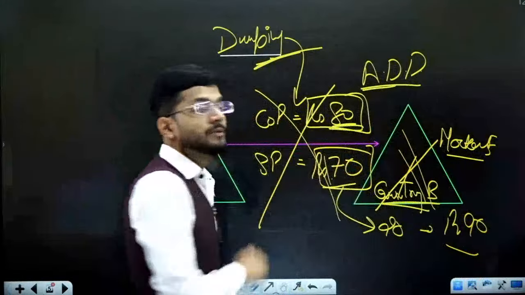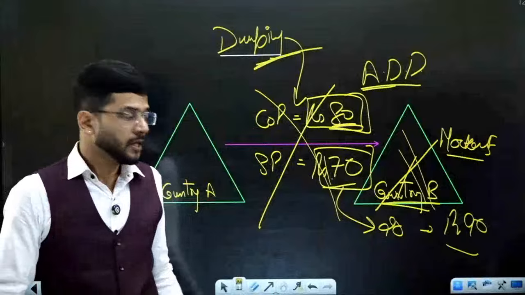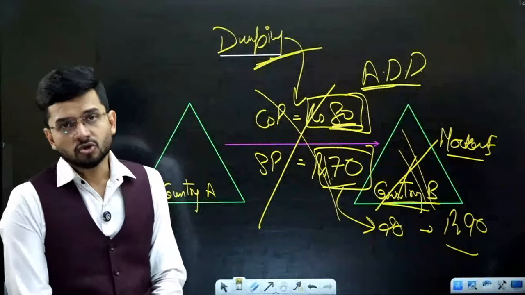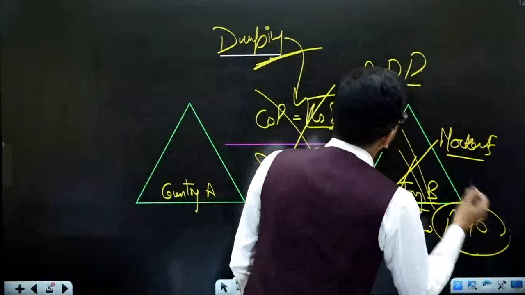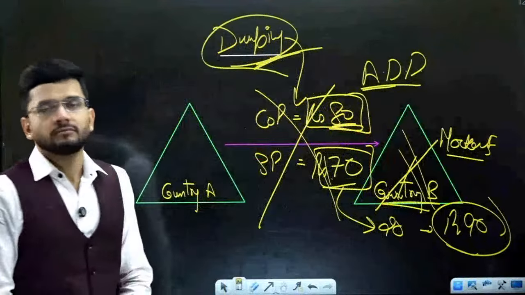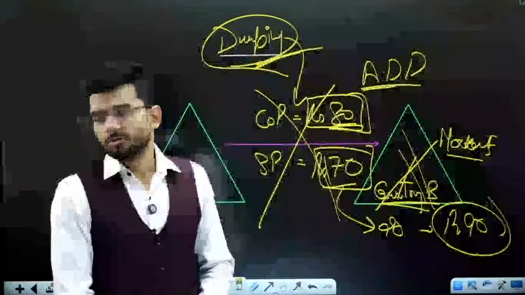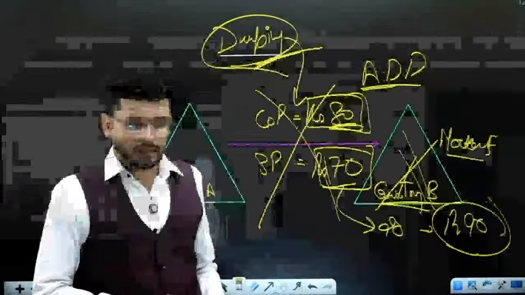So 80 rupees is the cost, and 10 rupees should be the reasonable profit. So at least at 90 rupees the goods are required to be sold. That is the principle of dumping, and anti-dumping duties are imposed for this particular thing.